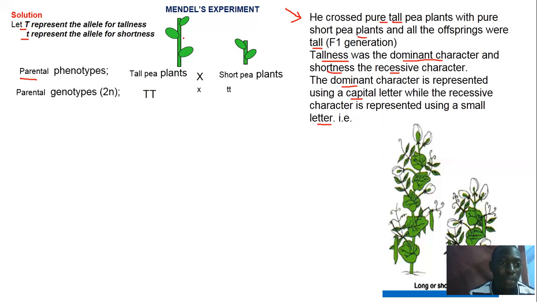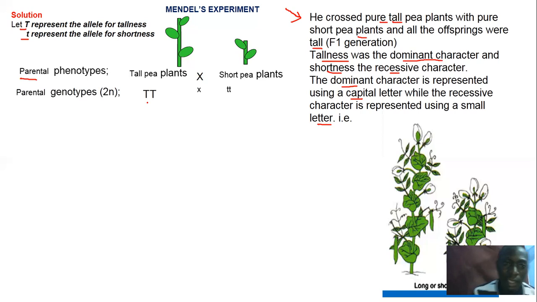So next you go to the parental genotype, those that you are crossing. So you're crossing pure lines, that is capital T capital T, because they're homozygous for tall, and small t small t, homozygous for short. And from the genotypes, when these are mature, they produce gametes.